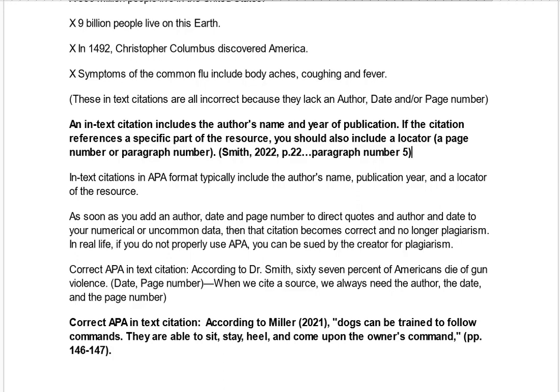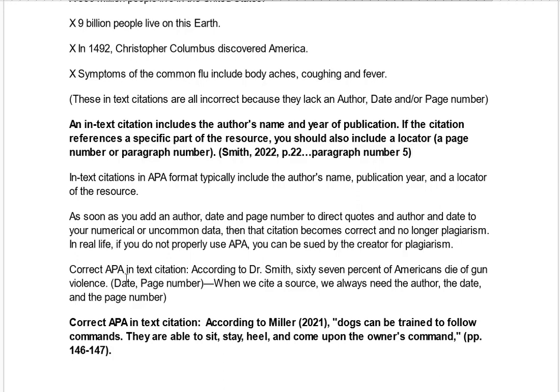So in-text cite, especially direct quotes, when you cite something verbatim, include the author name, publication year, and a locator, in other words, the page number. As soon as you add an author, date, and page number to direct quotes, and an author and date to your paraphrase quotes, then you are no longer committing plagiarism. In real life, if you do not properly use APA, you can be sued by the creator for plagiarism.